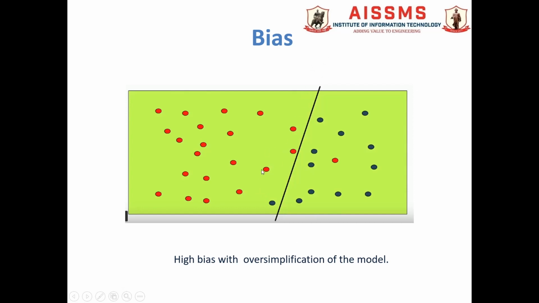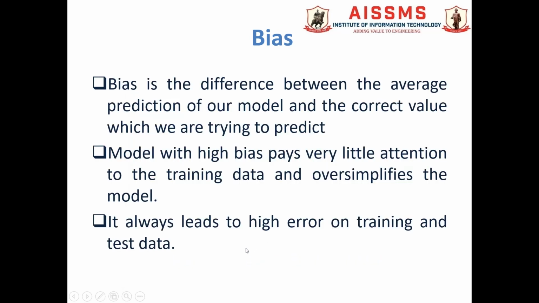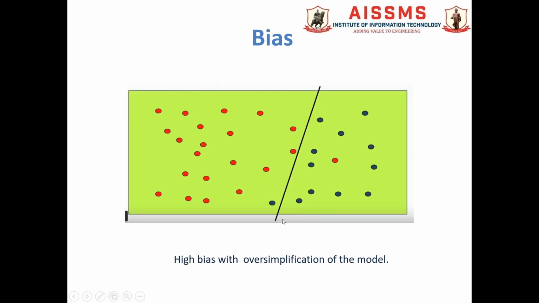So we can call it high bias, because in this case the difference between the average prediction of the model and the correct value will be high. So definitely the bias will also be high, which leads to high error on training and test data. In this case we can observe that the training error is obviously high and it may lead to high testing error also. So high bias occurs due to the oversimplification of the model.